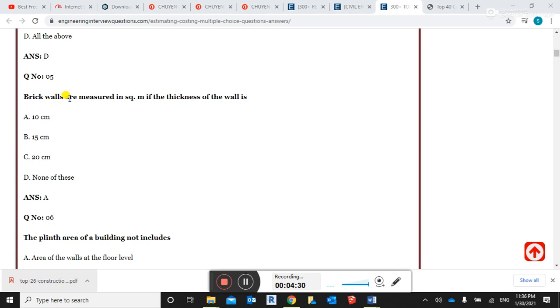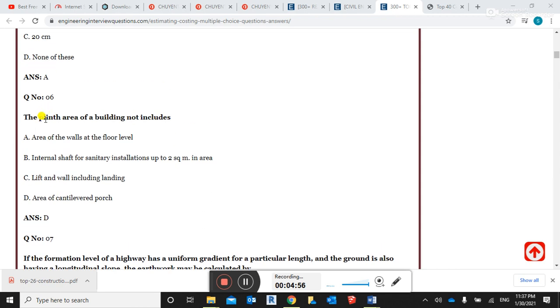This is a very important question, frequently asked in exams and interviews. Brick walls are measured in square meter if the thickness of the wall is 10 centimeter only. If it is 15 centimeter or 20 centimeter, then it is cubic meter. The right answer is 10 centimeter, option A.